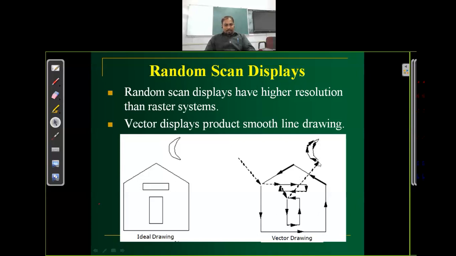For the refreshing, after plotting this moon, this is the last point, and from this point your beam will move to the starting point and turn off the intensity, and again plot the picture continuously to keep the display continuously visible and maintain the persistency of the image. So in the random access display, the image is produced as a set of lines.